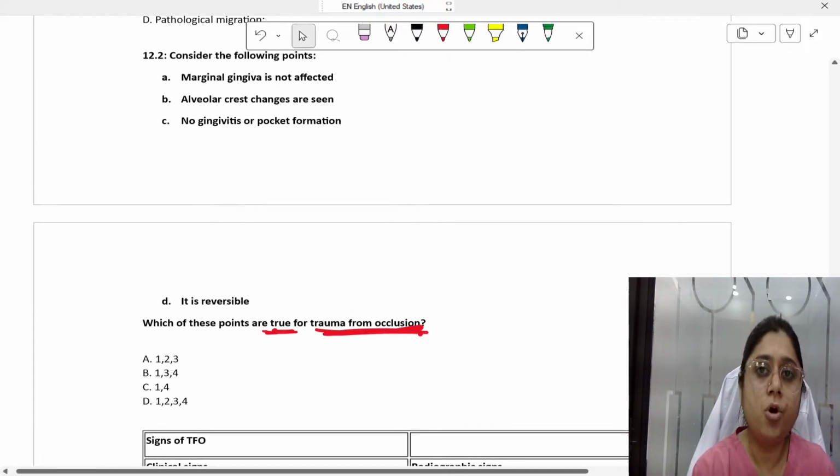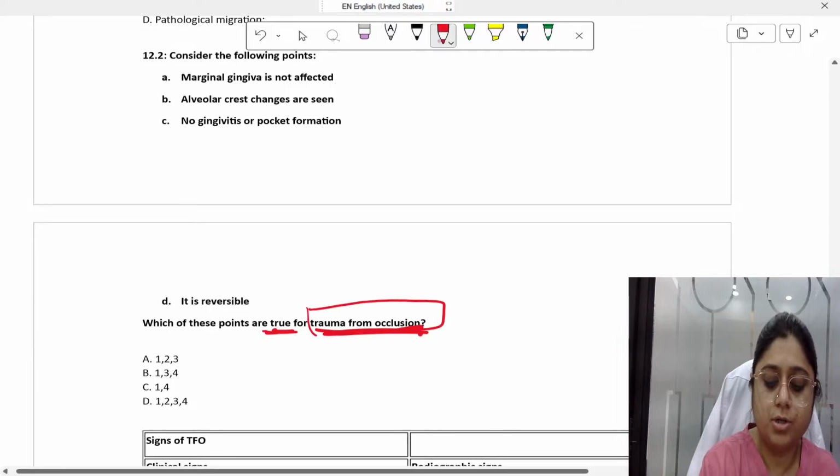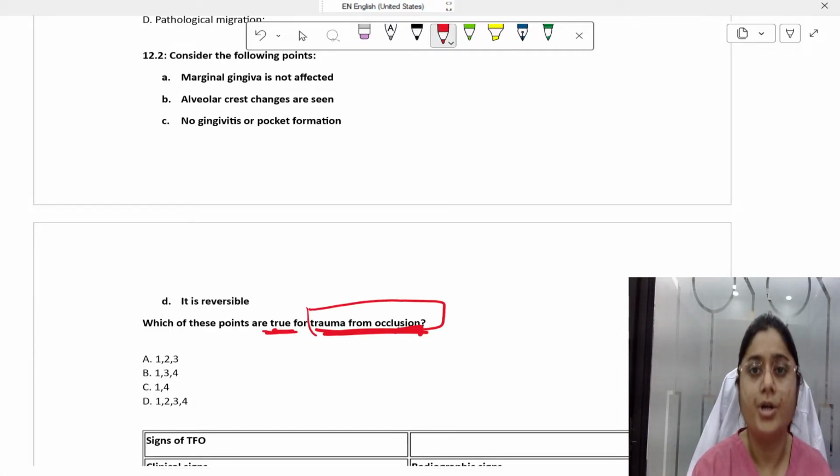So in primary trauma from occlusion, true trauma from occlusion basically is the primary trauma from occlusion. In primary trauma from occlusion, what is there? The gingiva, the gums are healthy, right? The periodontium is healthy, but what is happening? The occlusal forces are increasing. That is primary trauma from occlusion.